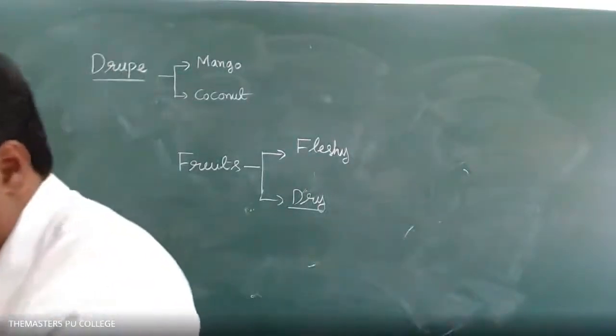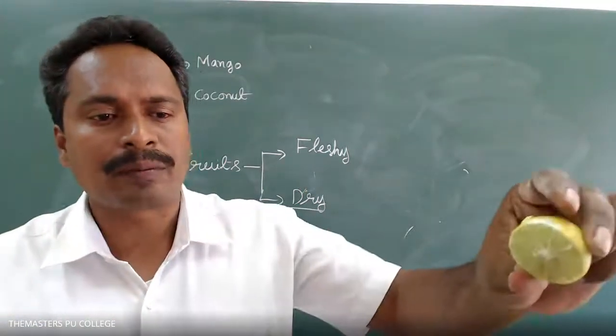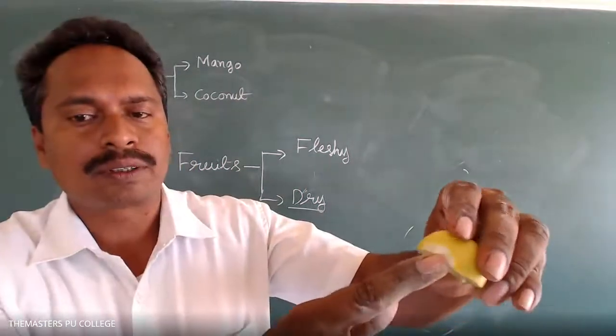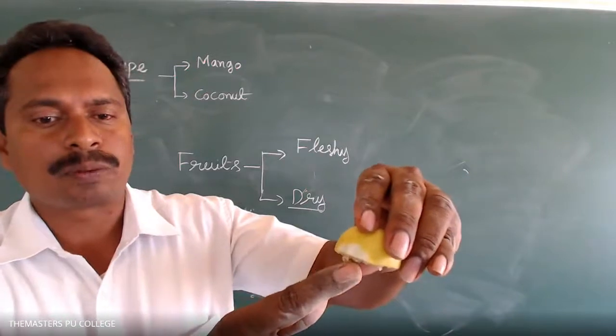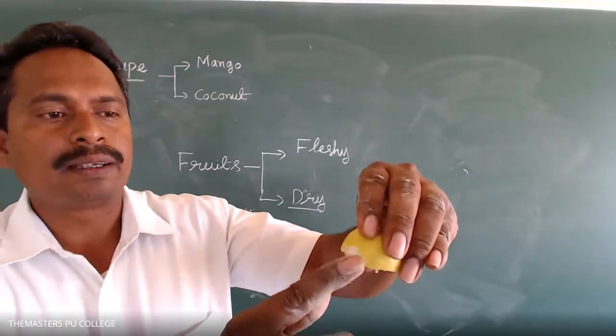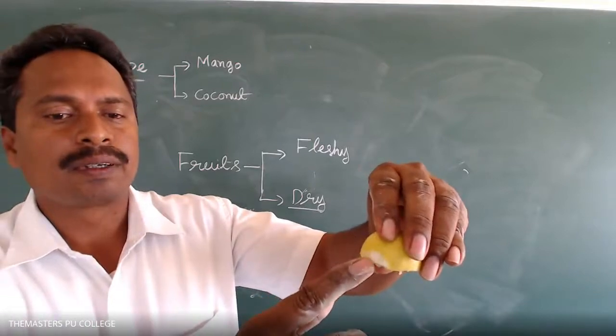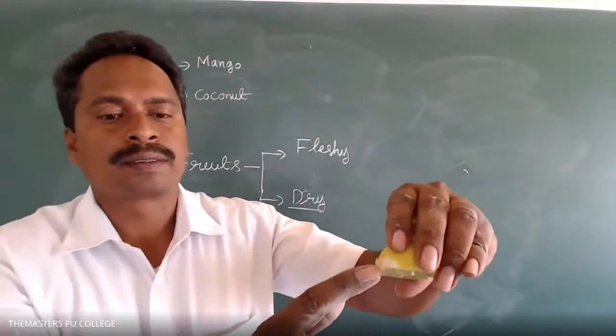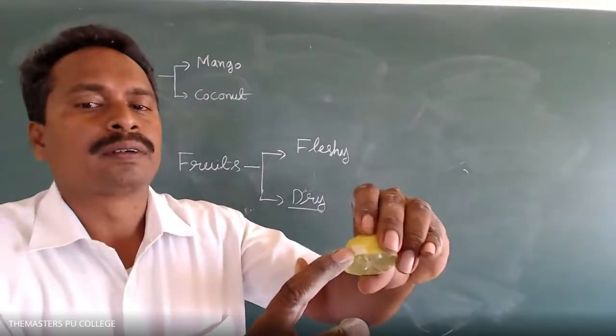And the middle portion of the fleshy fruit is the mesocarp. That white, papery, thin layer is present. Look here, in the orange fruit, the white colored thing. A white papery layer is there, no?